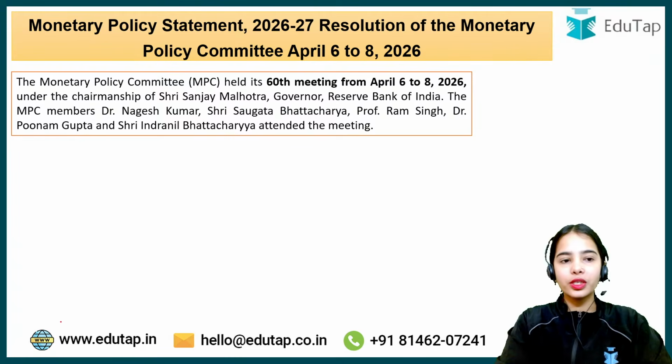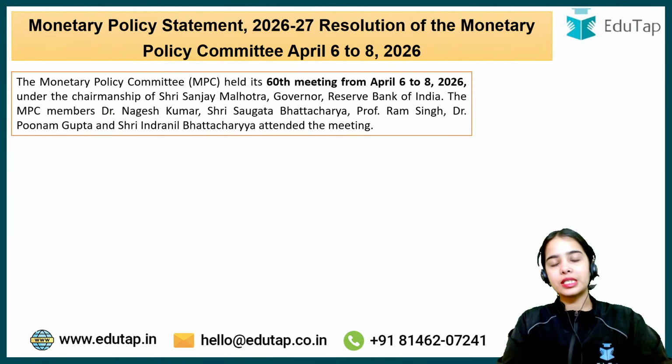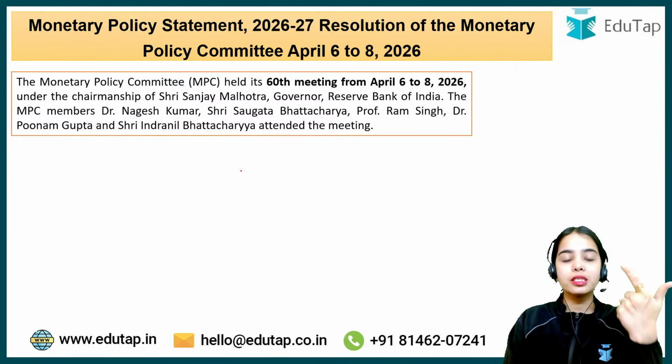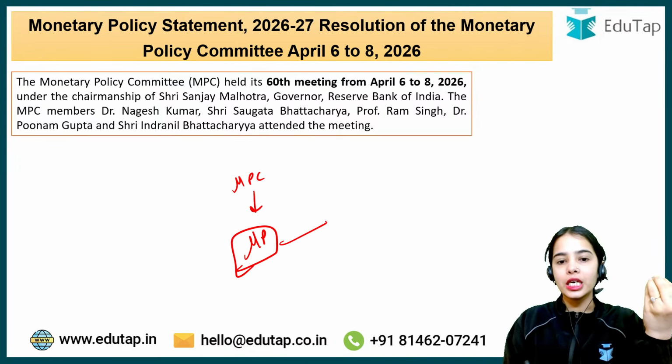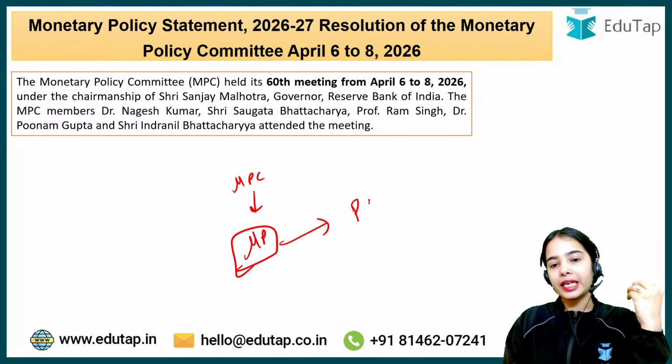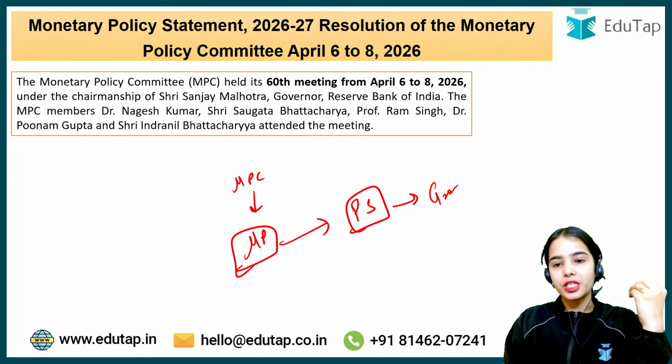Moving forward, we have understood the basic idea of the Monetary Policy Committee. It has 6 members, it decides the key rate for the monetary policy, and the primary objective is maintaining price stability while keeping in mind the objective of growth.